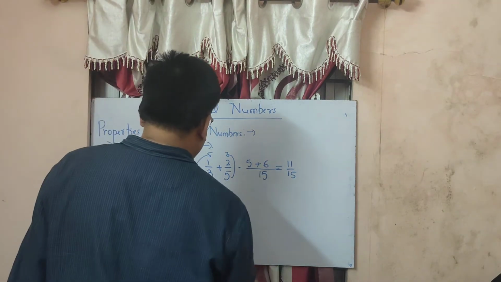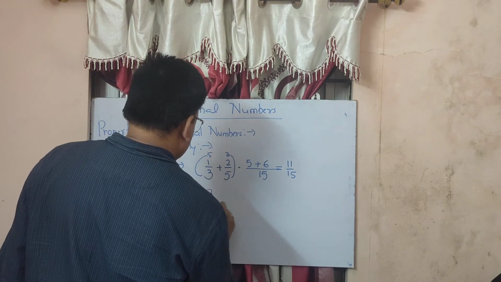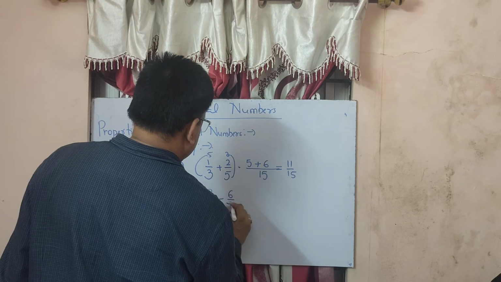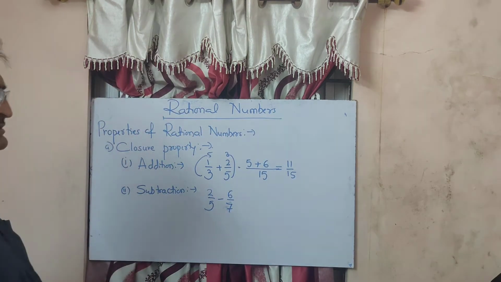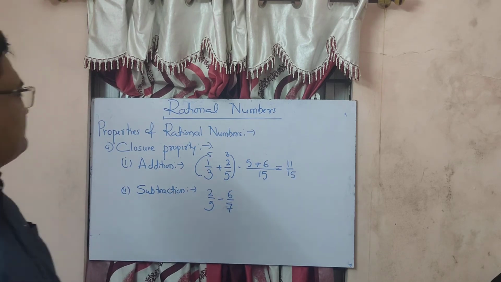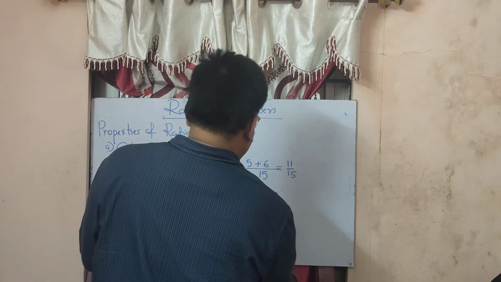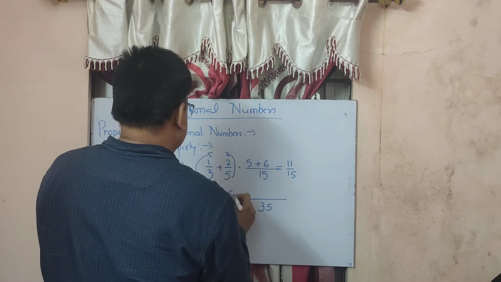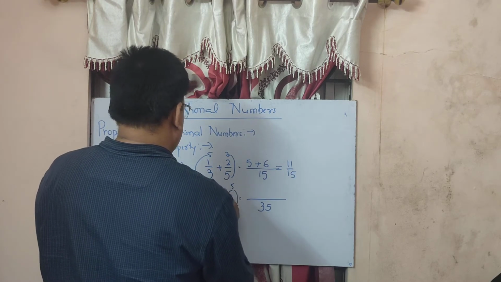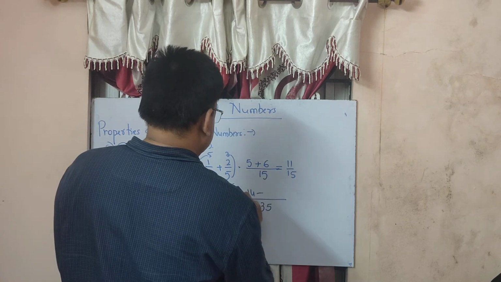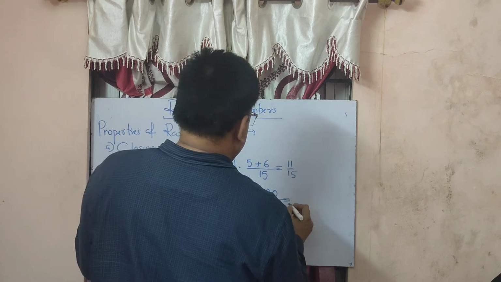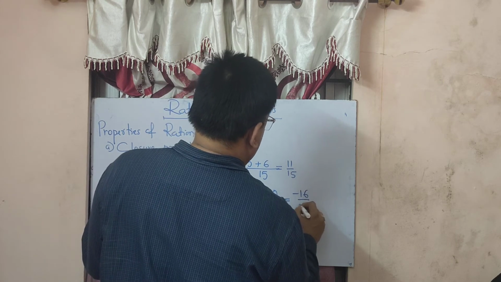For example, 2 upon 5 minus 6 upon 7. What will be the LCM here? 5 sevens are 35. 2 sevens are 14 minus 6 fives are 30. 14 minus 30 is minus 16 upon 35.